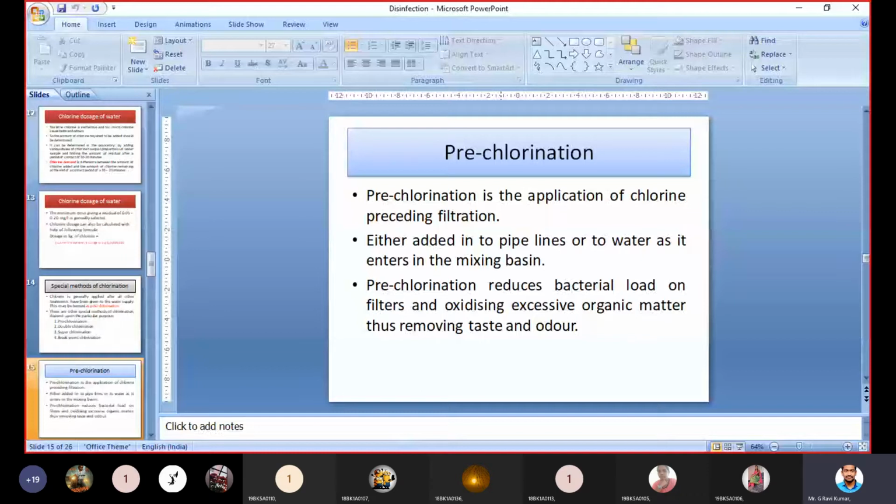Yeah, tell me what do you understand from filter or what do you understand from filtration? Somebody has typed here: the process of passing water through a bed of granular material is called filtration. Yeah, that is exact. Like this I want a reply from you people. All of you type your response. If you are unable to speak, at least type. I want all of you to be involved in the class.